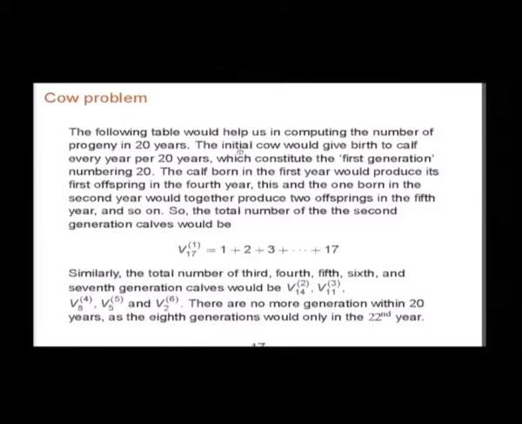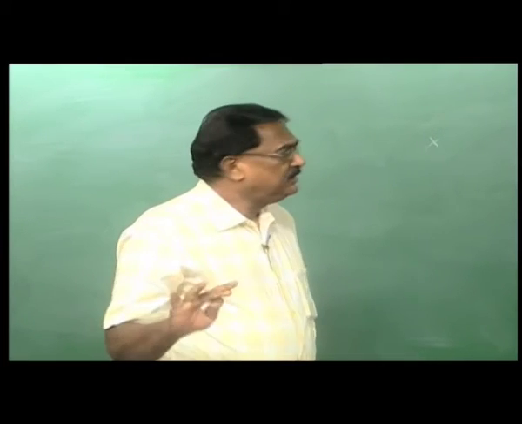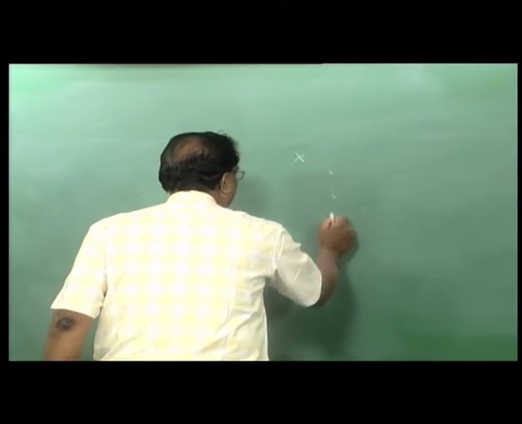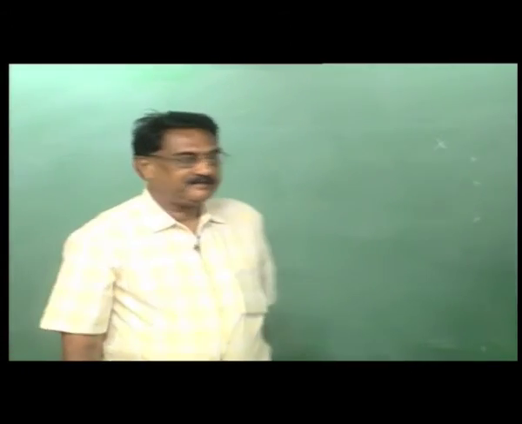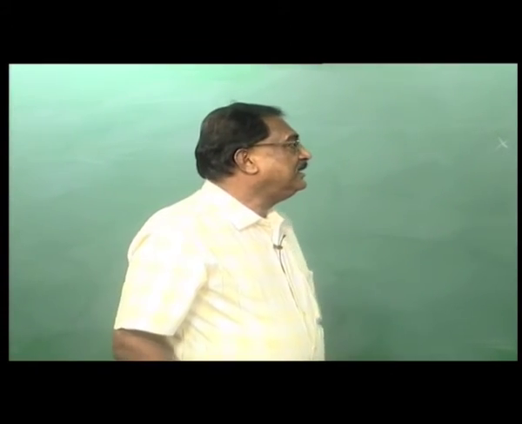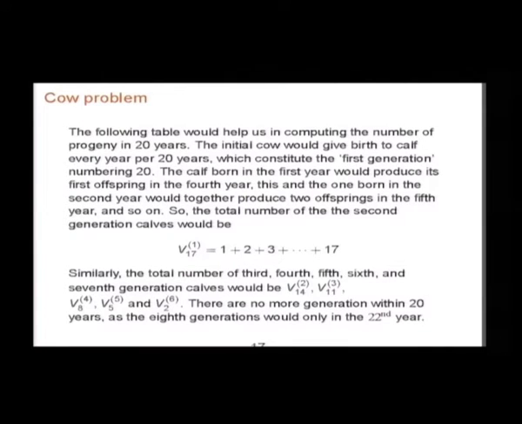See, one cow is there, the initial cow, or some primordial cow, let us say. Every year it is giving birth to one calf. You will assume that it is a female calf only. Every year it is giving one calf, for 20 years, that we are discussing. Now the calf born in the first year would produce its first offspring in the 4th year. After 3 years only it is done.